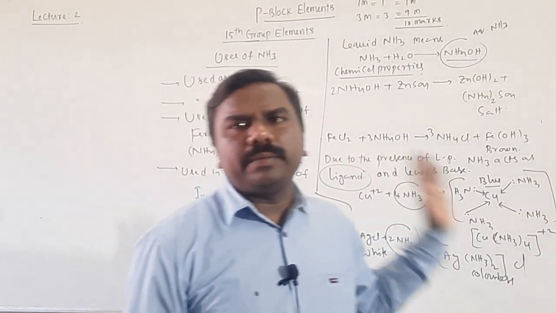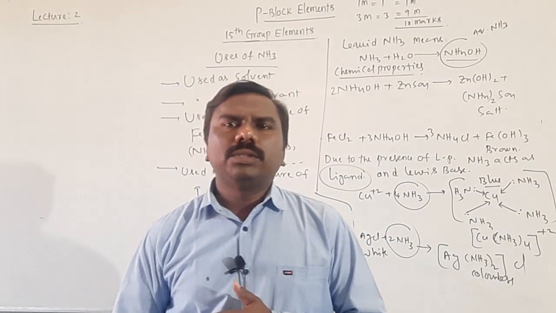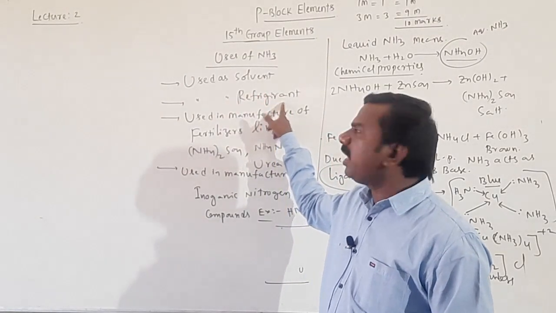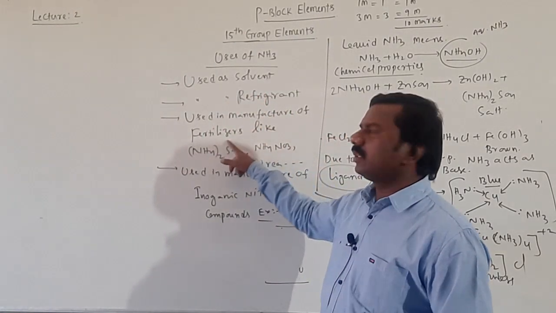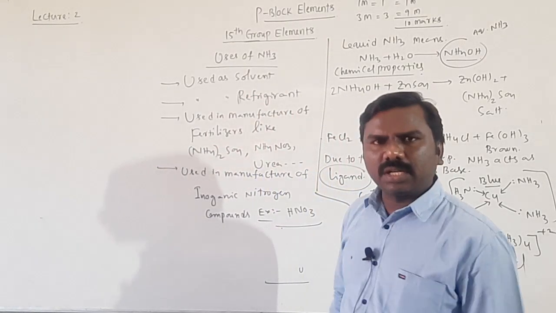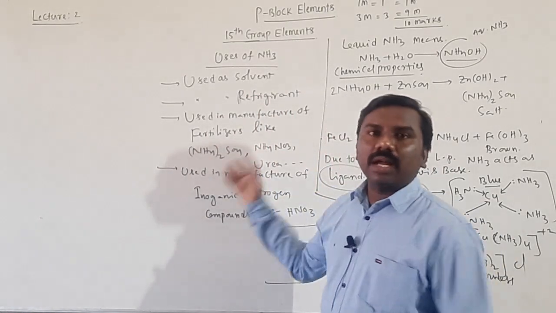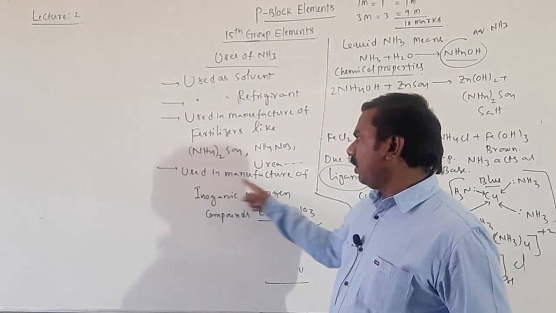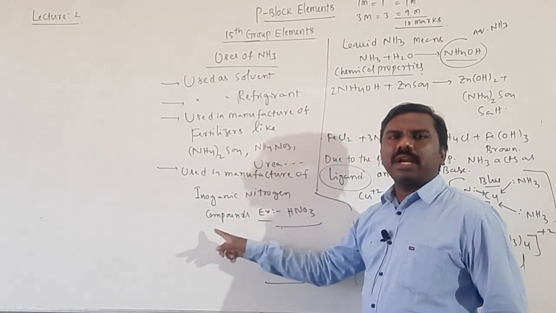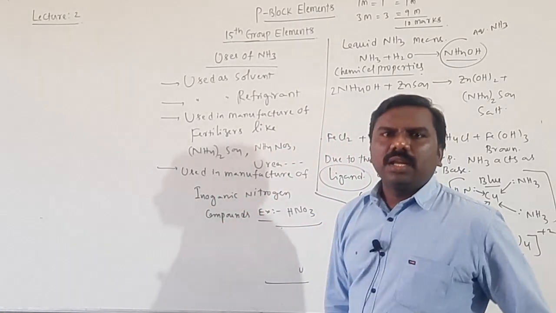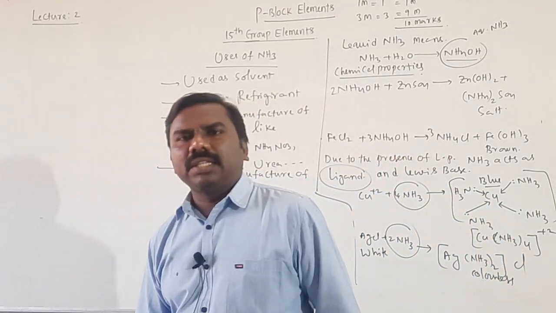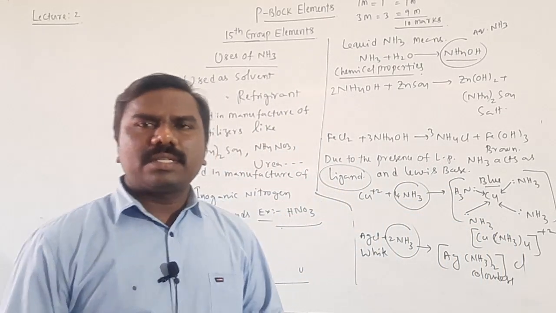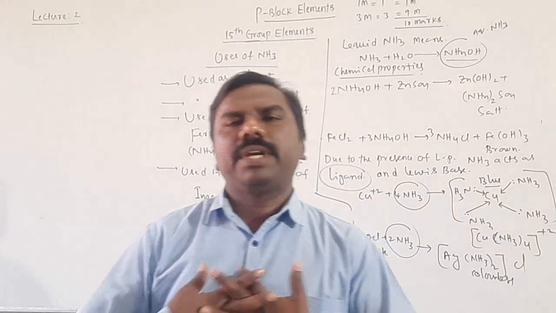So, these are the uses, students. Used as a solvent, refrigerant to preserve chemicals, used in the manufacture of fertilizers like ammonium nitrate, ammonium sulfate, urea. We will use fertilizers for agriculture purpose. Used in the manufacture of inorganic nitrogen compounds. They are nitric acid and other acids can be prepared by which one? Urea. With this, the second compound of ammonia completed.